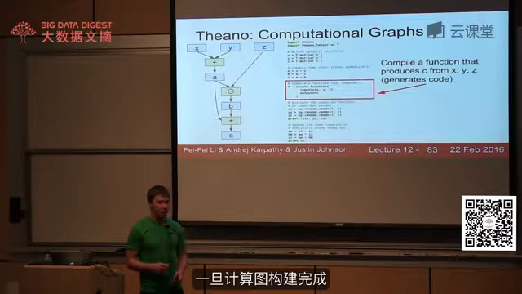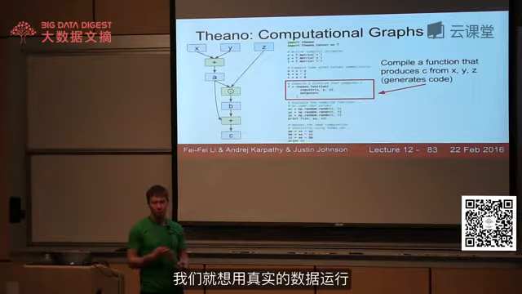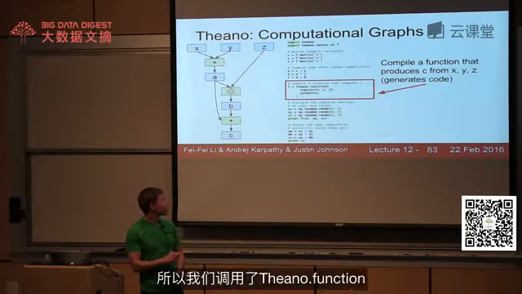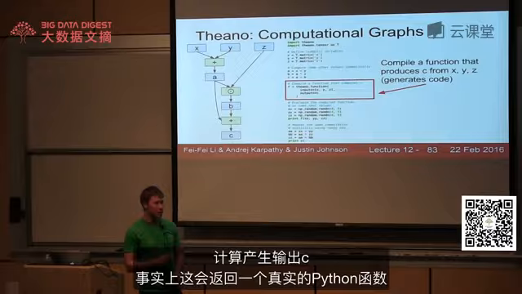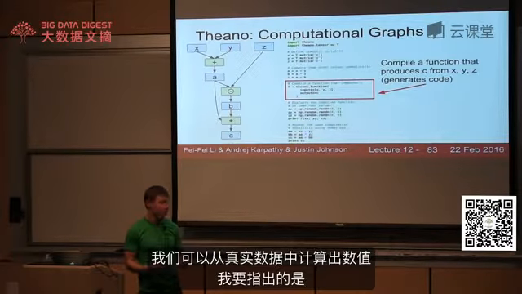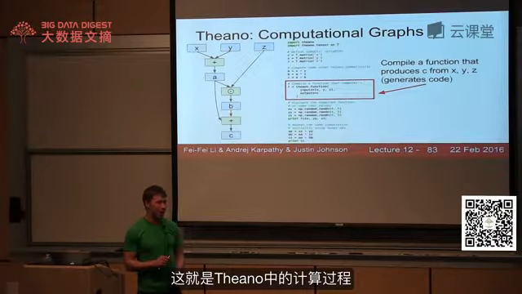Once we've built up our computational graph, we want to be able to run certain parts of it on real data. So we call this Theano.function. This is saying that our function will take inputs x, y, and z, and it'll produce output c. This will return an actual Python function that we can evaluate on real data. I'd like to point out that this is really where all the magic in Theano is happening.